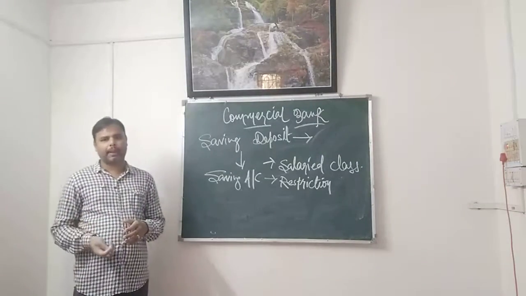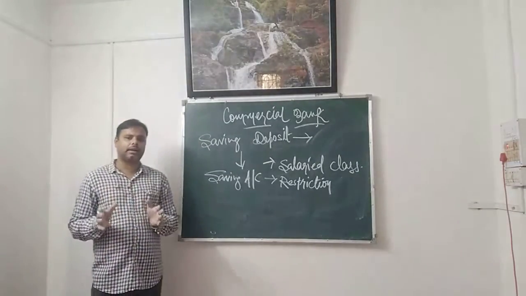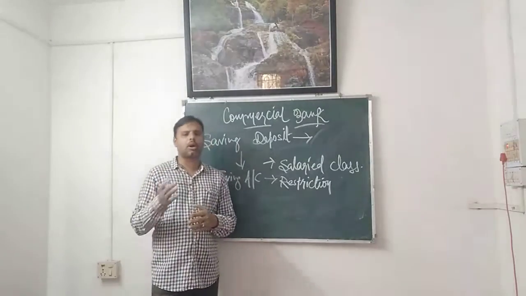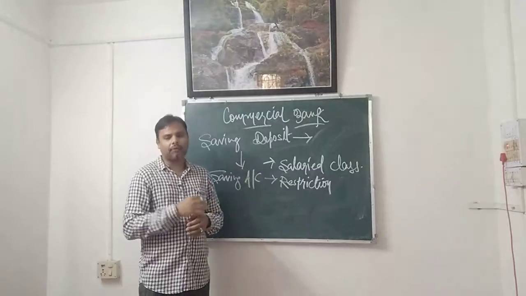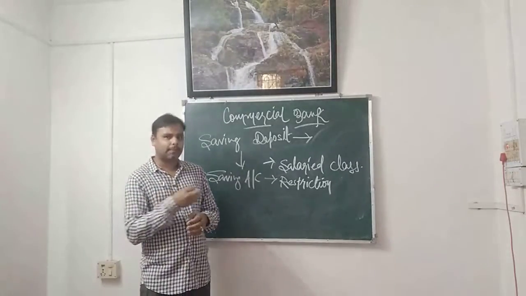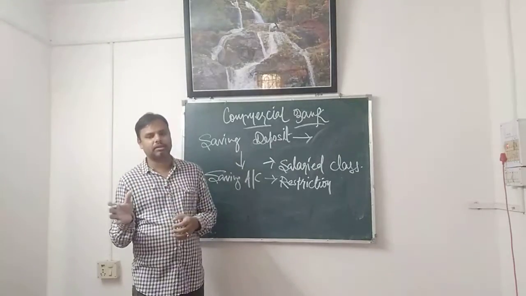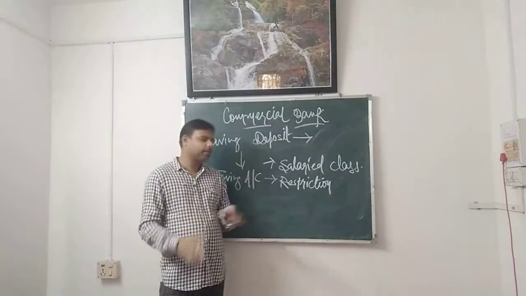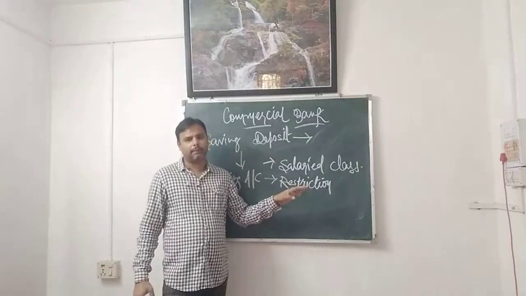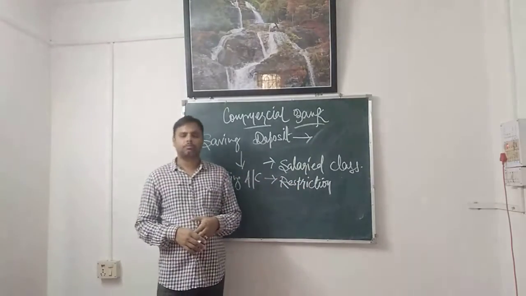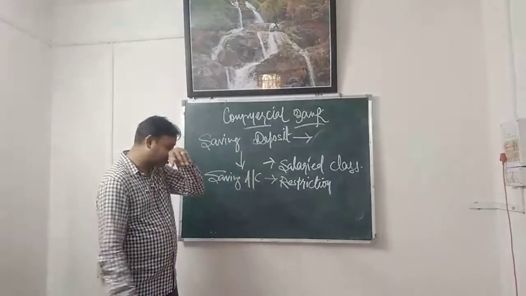For example, most of the banks have very clear-cut information that the number of withdrawals or deposits should not exceed 5. If it goes beyond 5, some charge will be levied by the banks. Bank does not deny the facility, but they will charge for it. For the first 5 transactions, it is free as a service, but after that, if you exceed, you have to pay some charge. So there is a restriction on it.